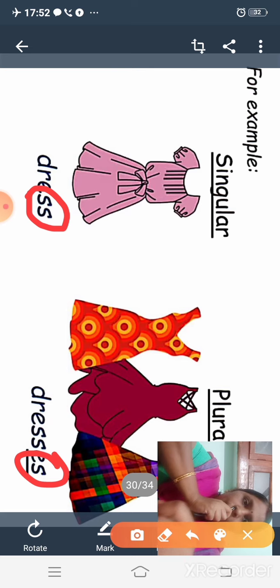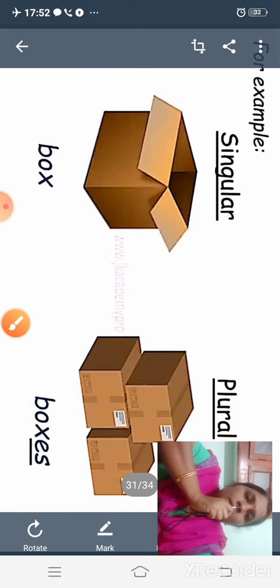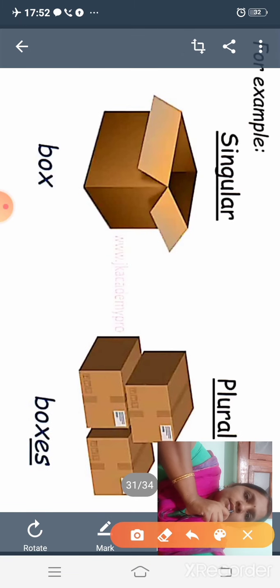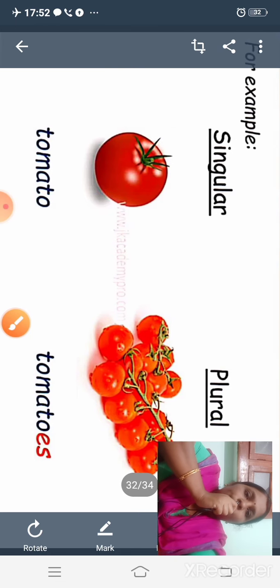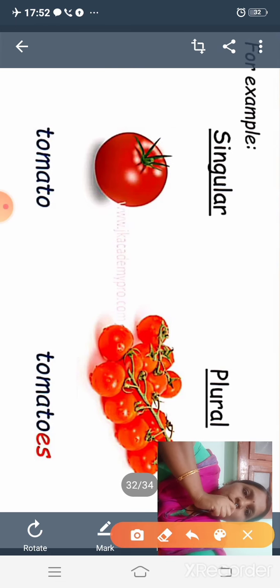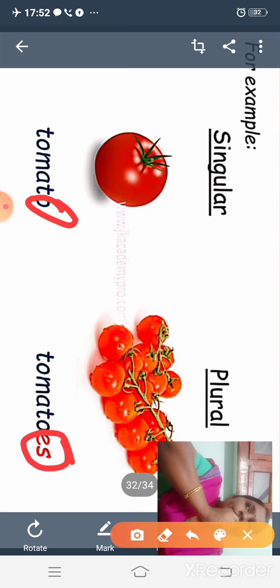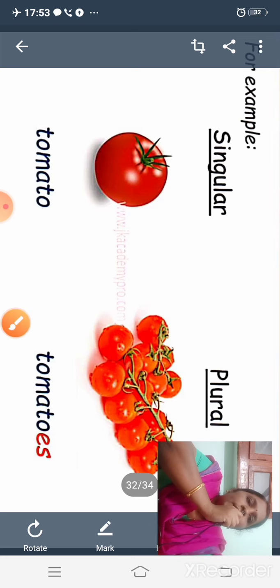Another rule. If the word ends with ss, we have to add es to change it into plural. Then another word, box, boxes. This word ends with the letter X. If a word ends with the letter X, we have to add es to change it into plural. So that is another rule. Now tomato, tomatoes. If a word ends with the letter O, we have to add es at the end to make it into plural form. That is also another rule.